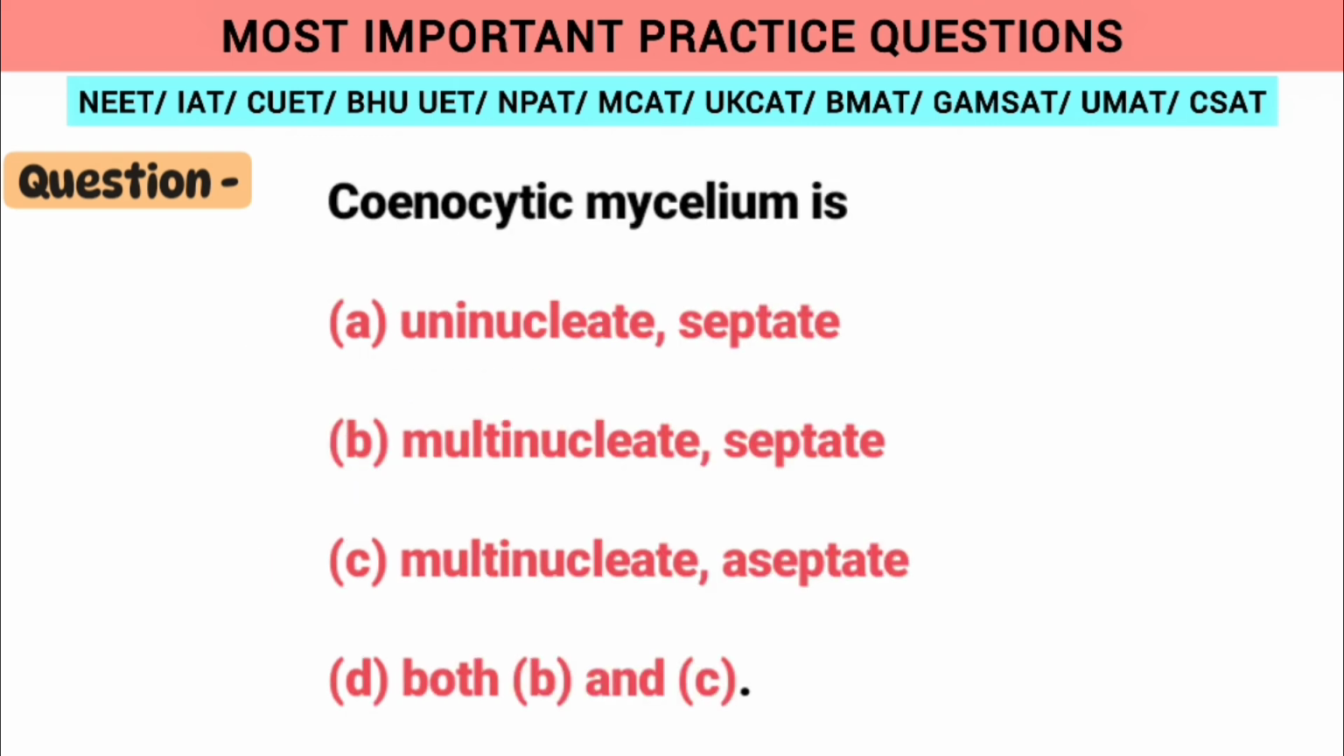Moving on to the next question, cenocytic mycelium is mycelium where the hyphae lack septa, so these are multinucleate and aseptate and found in the algal fungi.